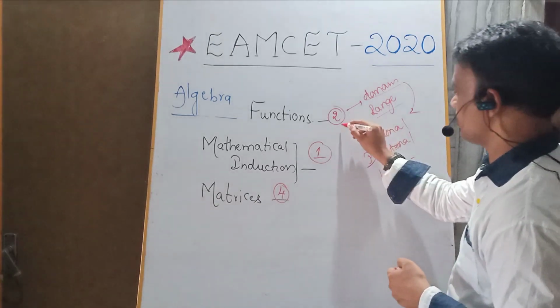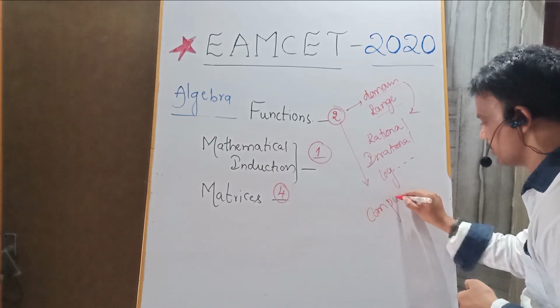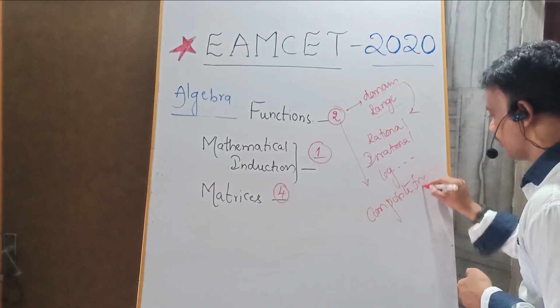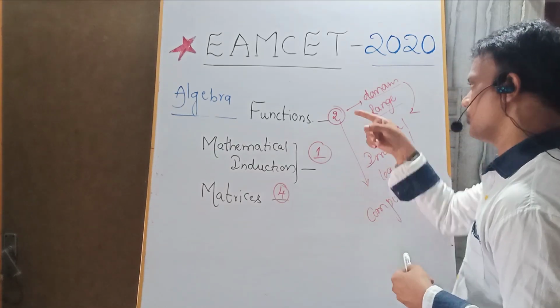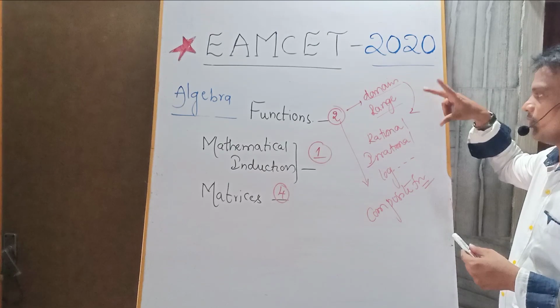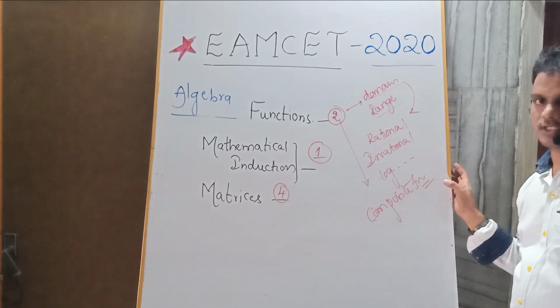And there is a chance of one more question from the functions, the composite functions. So students, please focus on the functions, domain and the range of the different types of functions, and please practice the composite functions also.